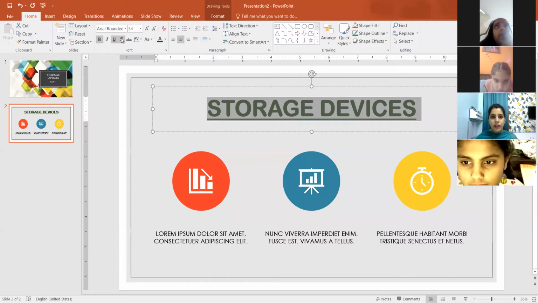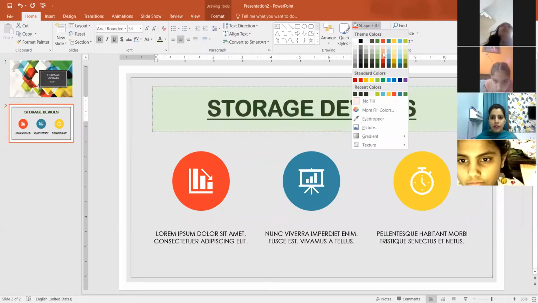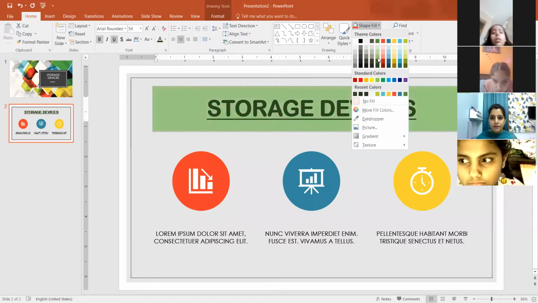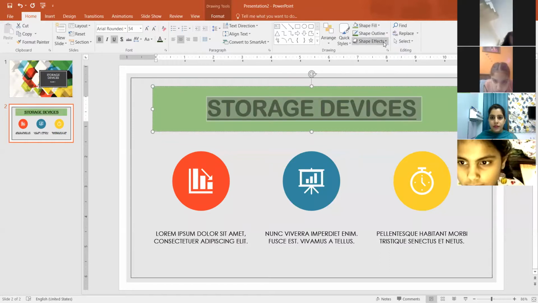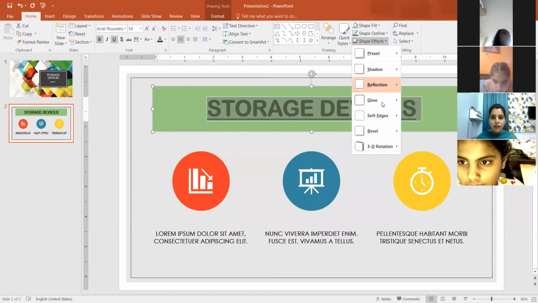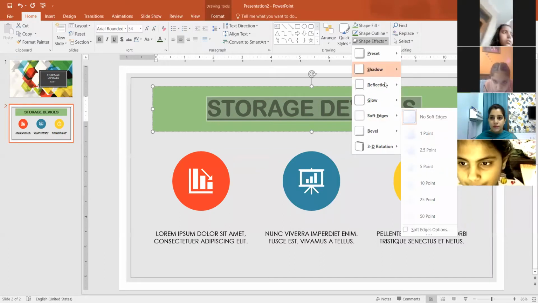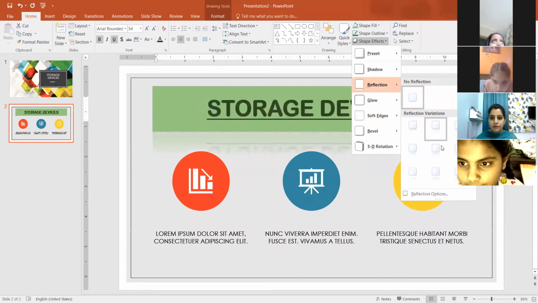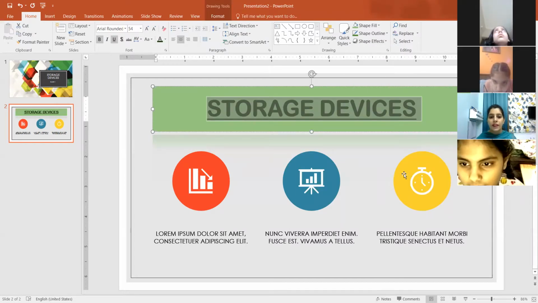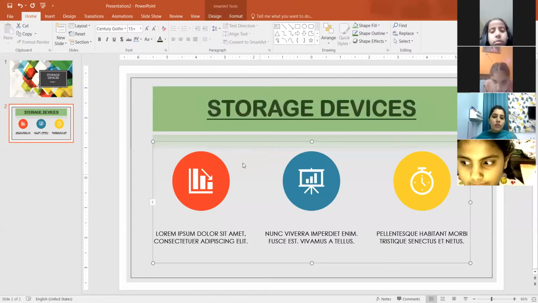You can also give shadow, alignment can be set, line spacing can be set, shape fill you can give, then shape effects you can give. So I have given somewhat reflection, you can see. So this is all about the formatting कि आपको formatting करनी कैसे है.